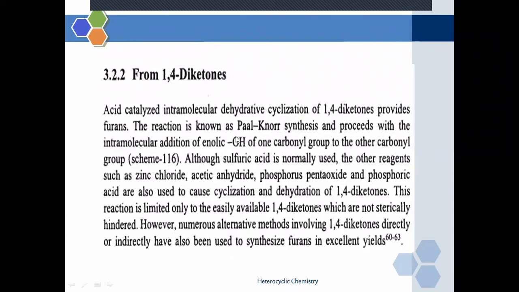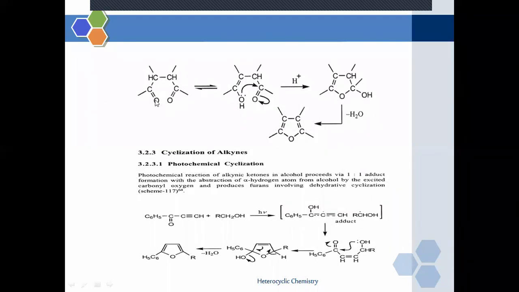So what is the mechanism of the reaction? It proceeds with the intramolecular addition of the hydroxyl functional group of a carbonyl to the other carbonyl group. Here this oxygen atom will attack this electron deficient species, and this oxygen atom will attack this electron deficient species. That is why they form a cyclic compound, that is furan. This is the synthesis of furan from 1,4-diketone, known as the Paal-Knorr synthesis. So this is the second method to synthesize furan.